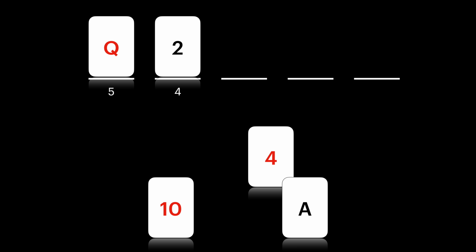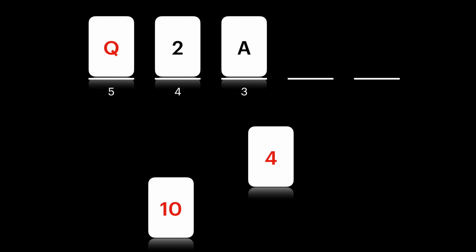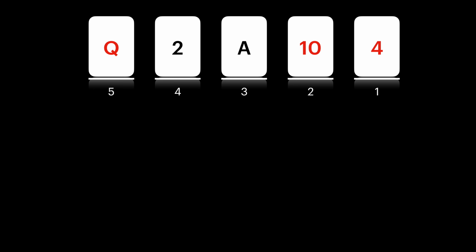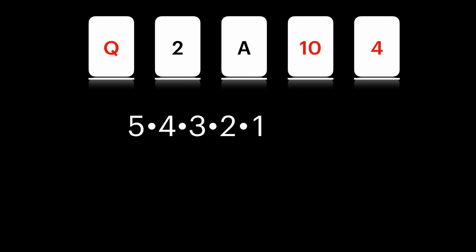For each of the first, there are 5 ways of picking the first one. For each of those, there are 4 ways. For each of those, there are 3 you could pick. For each of those, there are 2, and for each of those, there's only 1 left. So the total number of ways we could have done that is 5 by 4 by 3 by 2, and the 1 doesn't really count, and you multiply those together.